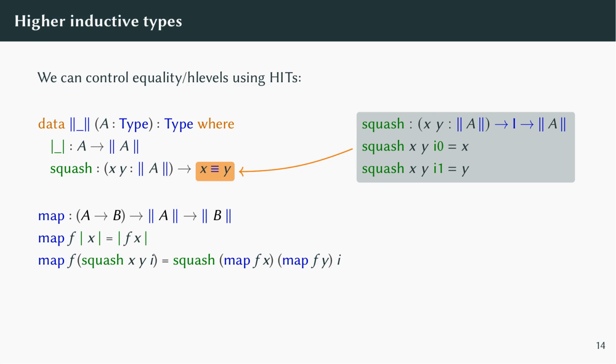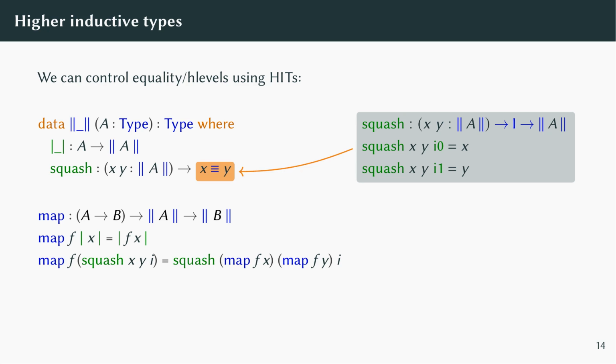We can also control equality, and therefore h-levels, using higher inductive types. This higher inductive type is the propositional truncation of A, which turns A into an h-proposition by collapsing all of its elements. Here, the first constructor includes the elements of A into its truncation, and the second constructor equates any two elements of the truncation. But how does it make sense that the squash constructor is a path, since usually constructors have to land in the type itself? Well, a path in the truncation of A is a function from I to the truncation, so we can think of squash as really being a 3-argument constructor of the truncation, rather than a 2-argument constructor of a path.